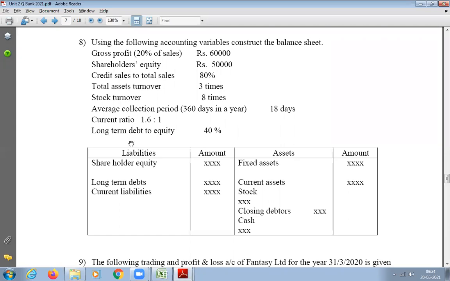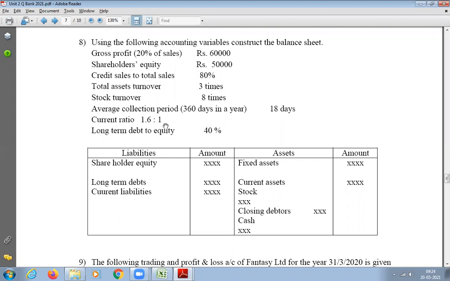In the next one we calculated the long-term debt equity, and we got the total long-term debt. From that, what did we find out? We found out the current liability. Then it was easy for us to go back and use the current ratio. Then we got the current asset. Got it? So you may have to go back and come back again. You may have to go ahead and do the next one, then come back to the previous one. Okay? Yes, sir.